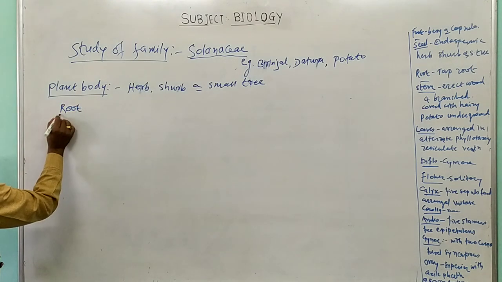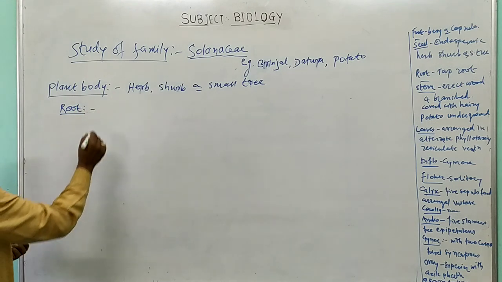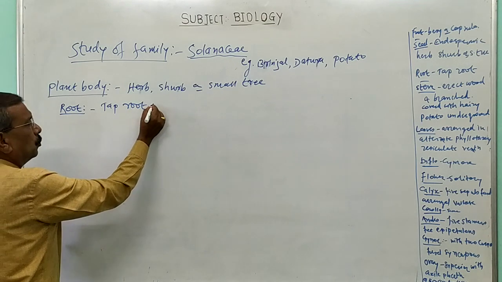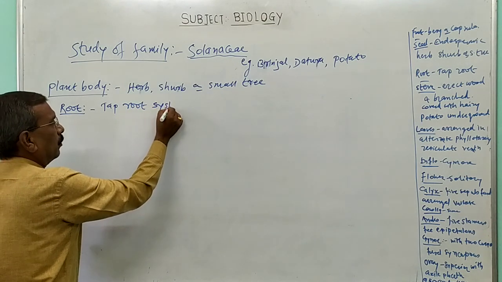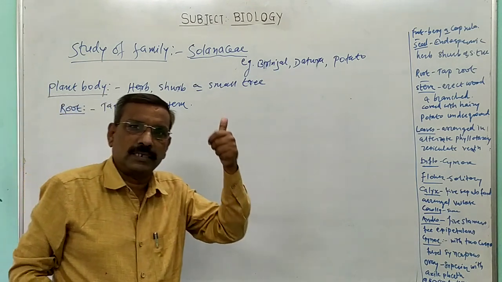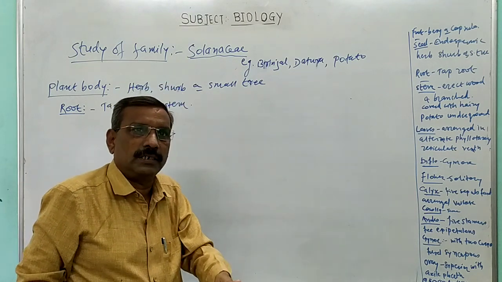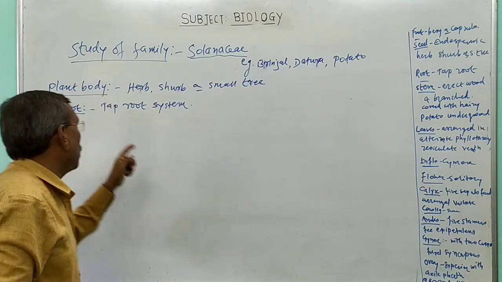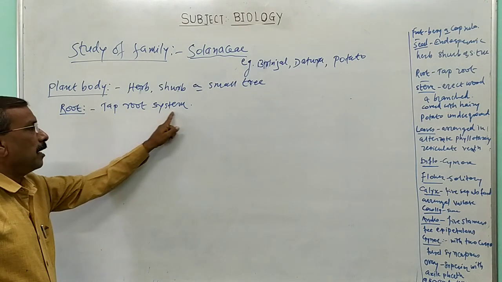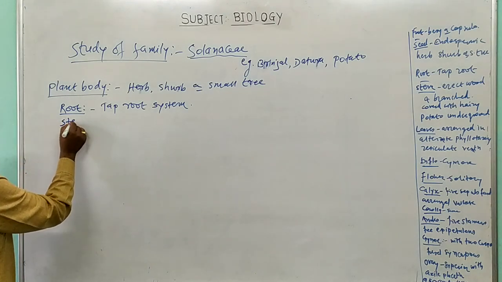The next one is the root. Members of the family Solanaceae show a taproot system. What is a taproot system? The root system consisting of primary, secondary and tertiary branches, which develops from the radicle of the germinating seed. For the time being, keep it in mind: the root of members of the family Solanaceae is a taproot system.